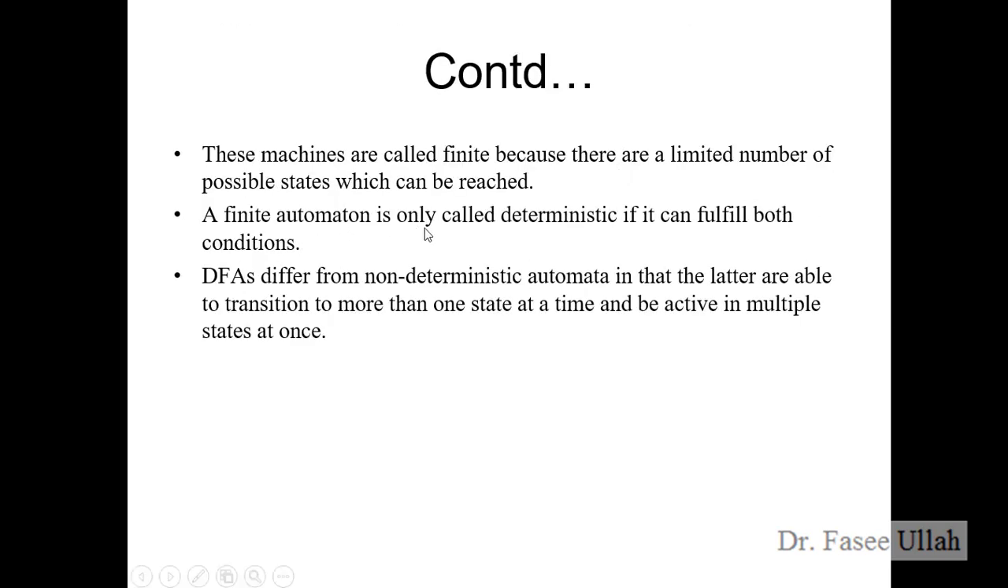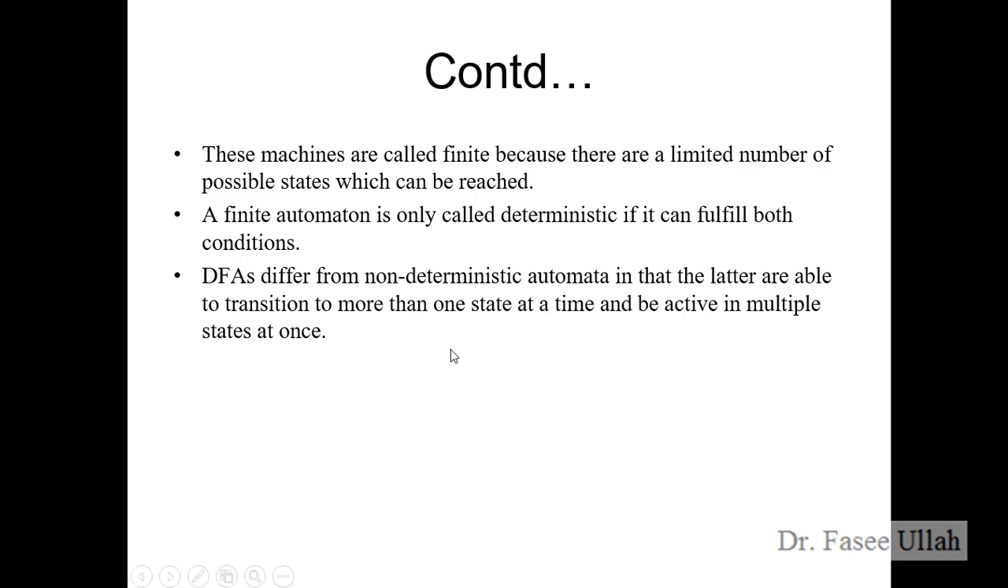A finite automata is only called deterministic if it can fulfill both the conditions. So it is a very important thing. What does it mean, both conditions? The condition that we have the initial state, and after the initial state we have a very important one, that is the transition between any two states, and the final state as well. So usually, normally, it's a two-state or two-condition thing over here.